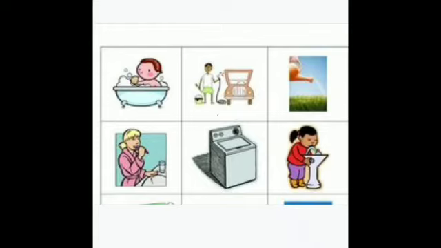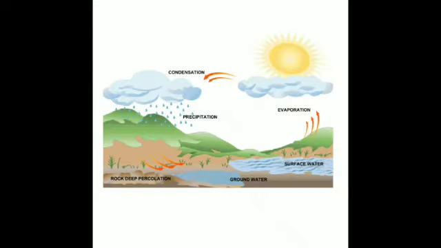Then what are the different sources of water? There are three main sources of water, that is rainwater, surface water and underground water. Rainwater is the purest form of natural water. And how do we get rain? That is, we get rainwater from where? From precipitation or rain.